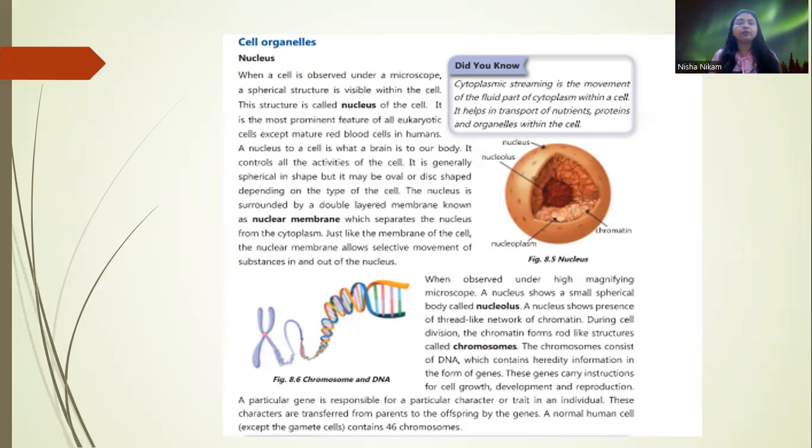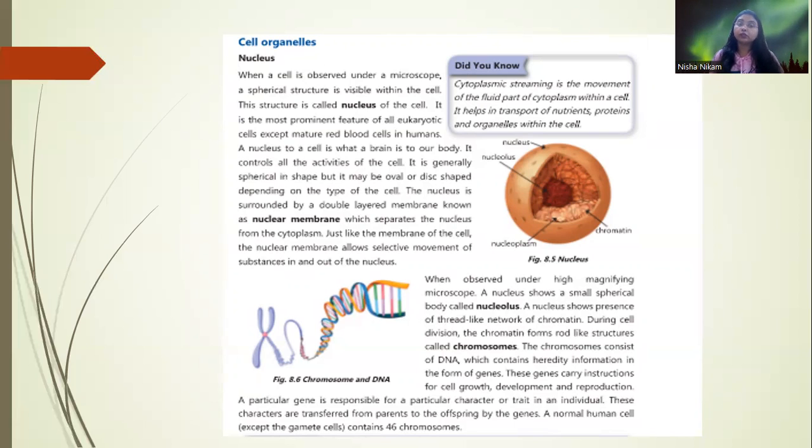The nucleus is surrounded by a double-layered membrane known as the nuclear membrane, which separates the nucleus from the cytoplasm. Just like the membrane of the cell, the nuclear membrane allows selective movement of substances in and out of the nucleus. When observed under a high-magnification microscope, the nucleus shows a small spherical body called the nucleolus. The nucleus shows the presence of a thread-like network of chromatin. During cell division, the chromatin forms rod-like structures called chromosomes.